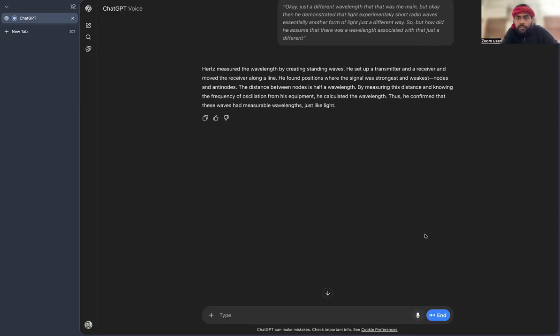That's a great analogy. He set up a transmitter and a receiver and moved the receiver along a line. He found positions where the signal was strongest and weakest, nodes and antinodes. Okay. Then the distance between nodes is half a wavelength. By measuring the distance and knowing the frequency of oscillations from his equipment, he calculated the wavelength. Thus, he confirmed that these waves had measurable wavelengths, just like light. Also we perform the Franck-Hertz experiment there. We also use similar intuition to calculate the wavelength of